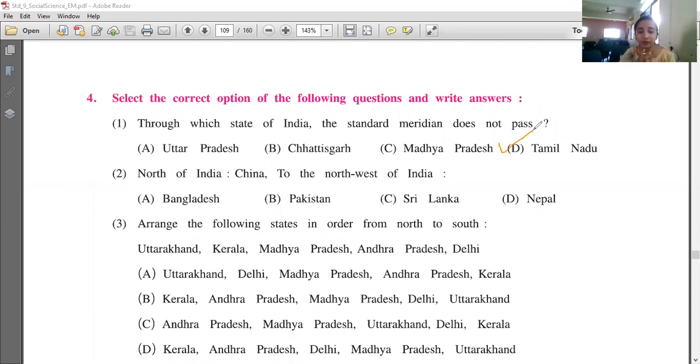North of India is China. So northwest of India is which country, you have to write. Then you have to arrange the following states in the order from north to south. Which state comes in the north? Which state comes in the south? Clear? So you will see the map of India and do this question.